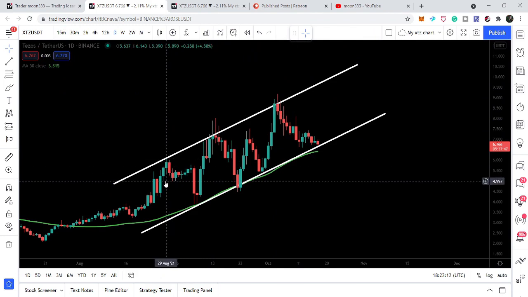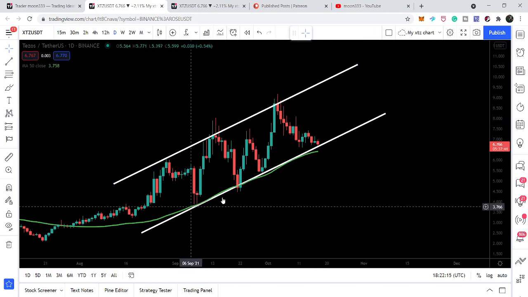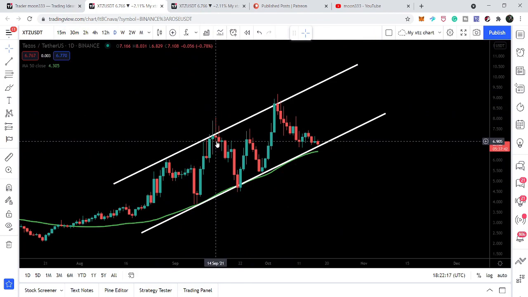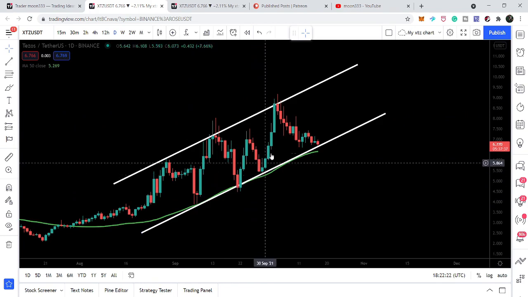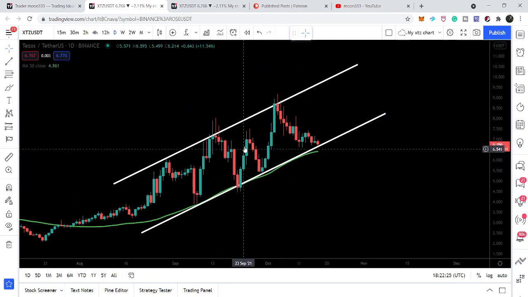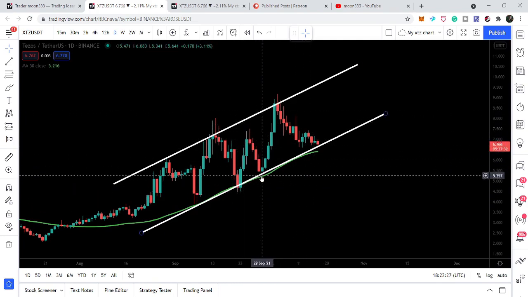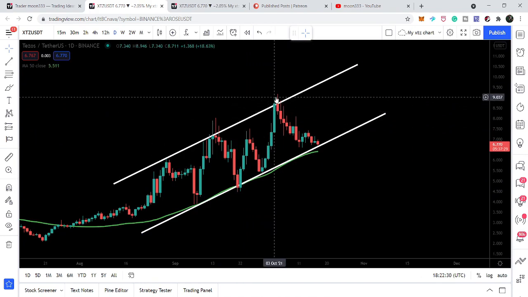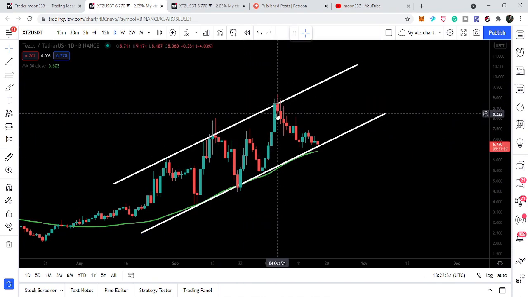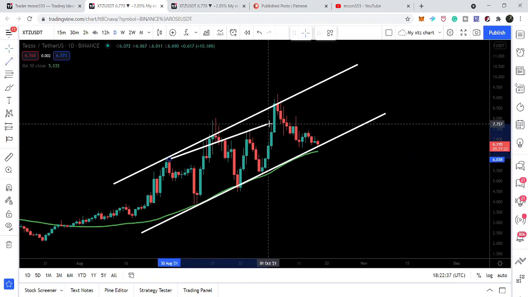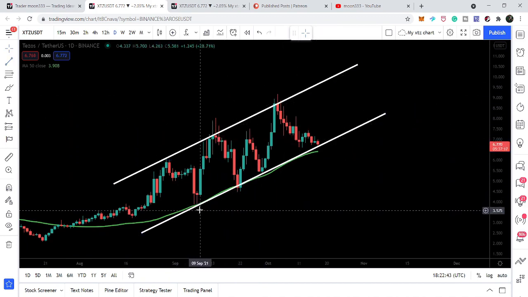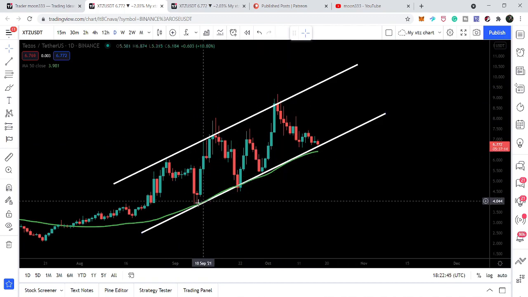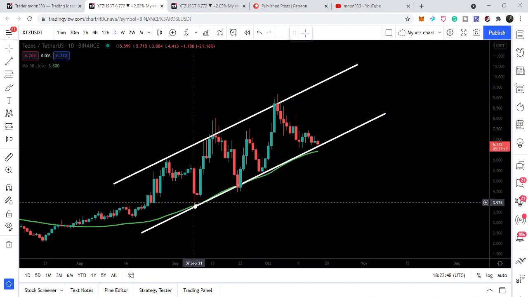Right now the price line has a valid resistance here and a valid support. We have rejection here, here and here as well, and we also have nice bounces by this support. Only after this bounce the price line, without hitting the resistance, moved down and again moved up and hit this resistance, and this was the move that changed the pattern. Previously I was following this trend line, but right now I am following this resistance line of this new up channel. We also have a very nice support of the 50 simple moving average that is moving with the support of this up channel.